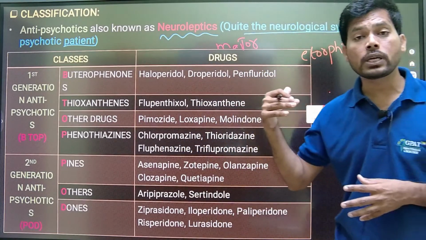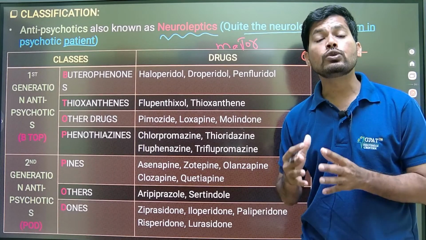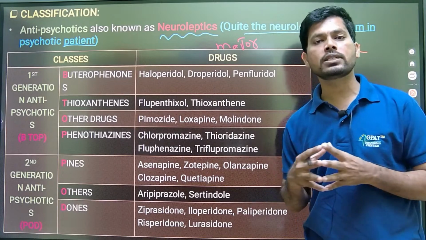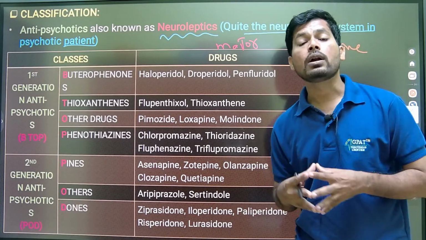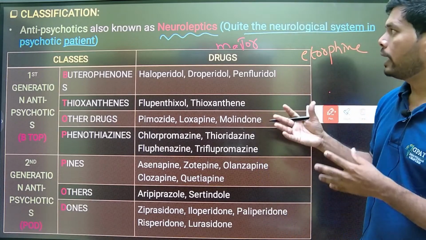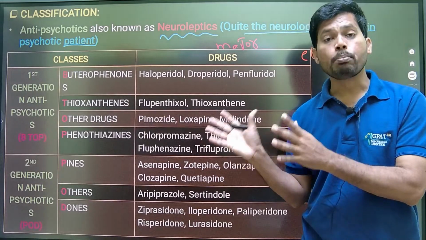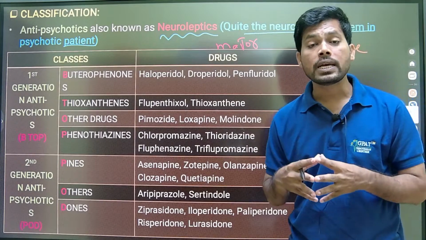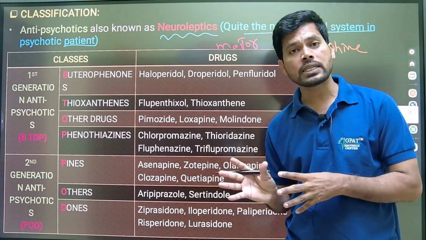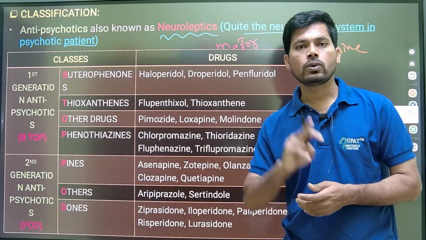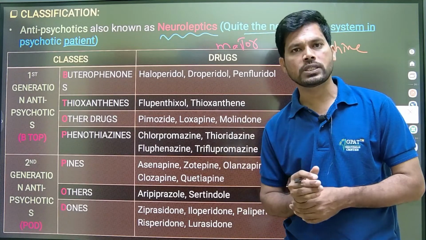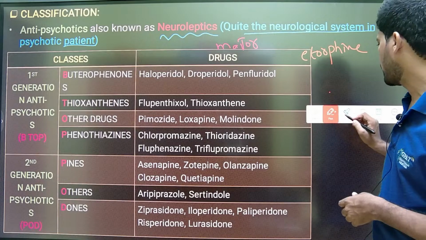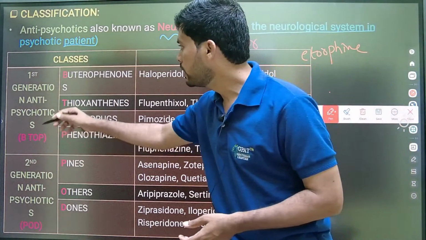Here antipsychotics, known as major tranquilizers, are used to calm down the psychotic patient, make unorganized behavior organized behavior, make the psychotic patient a normal patient. And here, the major goal of antipsychotics is to decrease the excess dopamine function in the brain. In that regard, there are two subdivisions: one is first generation antipsychotics, and next is second generation antipsychotics. Regarding these drugs, it's not that important, so we know that.